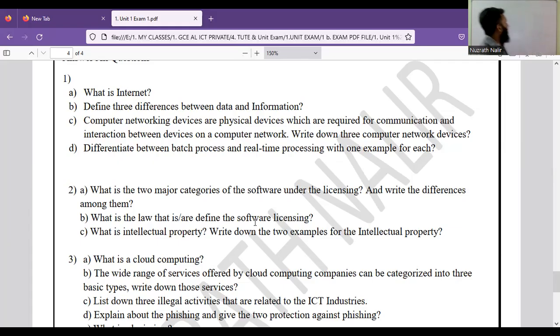The internet is a network of networks. I don't want to explain that one. You know that. Initially they started with the ARPANET concept, and from the ARPANET they introduced different options. So this is one LAN, this is another LAN, and there are many nodes. This is a network, this is another network. So network of networks is the meaning. What is the internet?